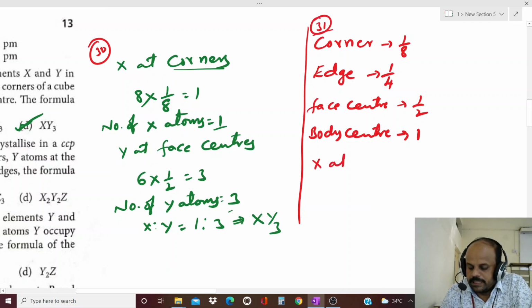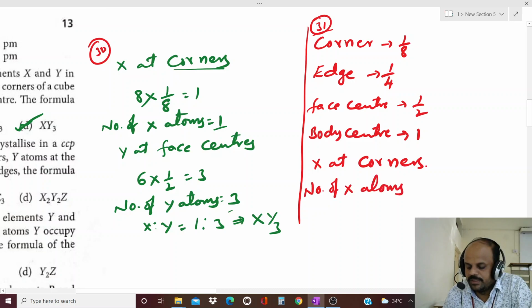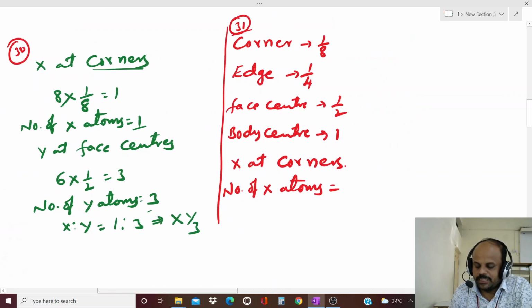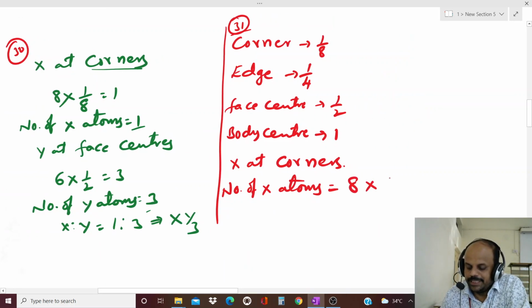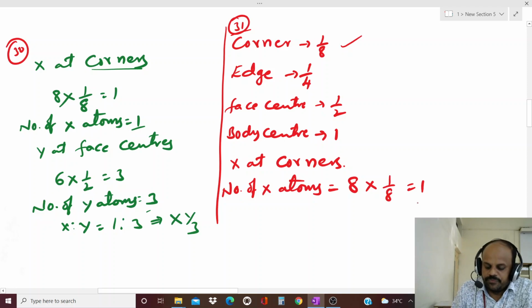X at corners. Corners means the number of X atoms is equal to how many corners we have? 8 corners in a cube per unit cell, into what is the contribution of a corner? 1 by 8. So 8 into 1 by 8 is equal to 1.